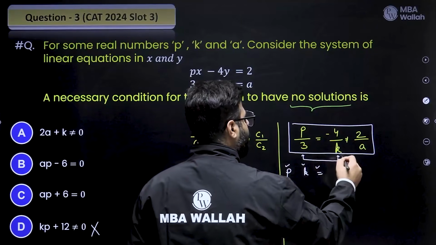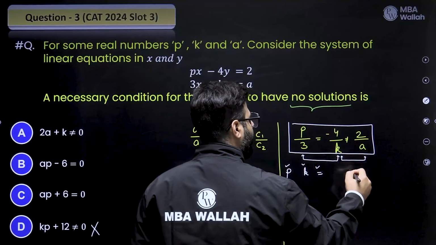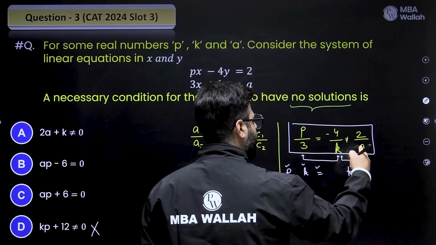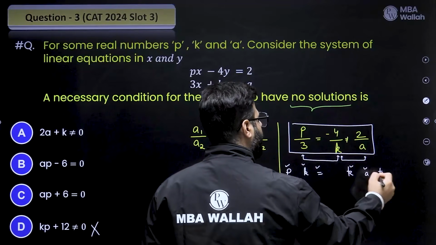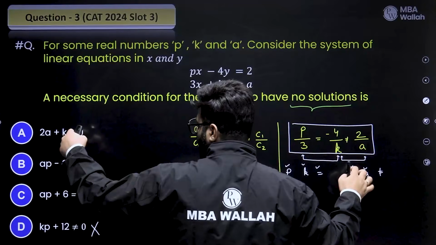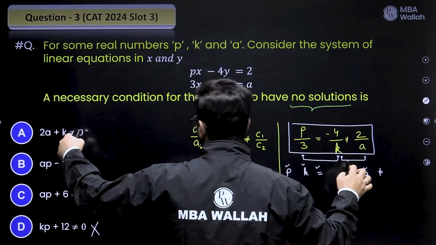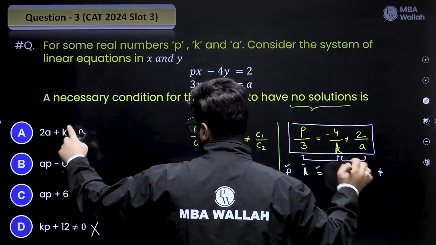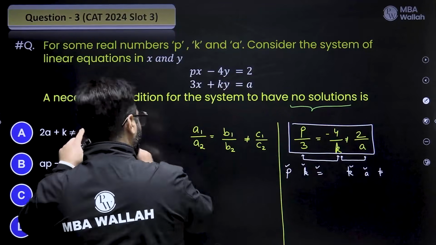Next, if I compare these two, I'll have a K because it is here, I'll have an A because it is here, and it will have a non-equal sign because when these two are compared there is a non-equal sign. So let's search for the AK one. We have this one, and AK comes with a non-equal sign. This stands a chance. This is a possibility. We'll keep it for now.